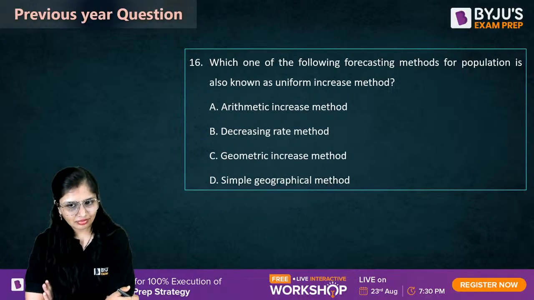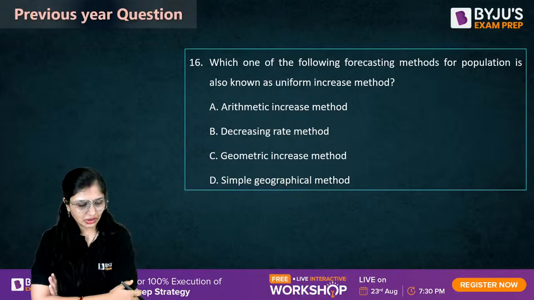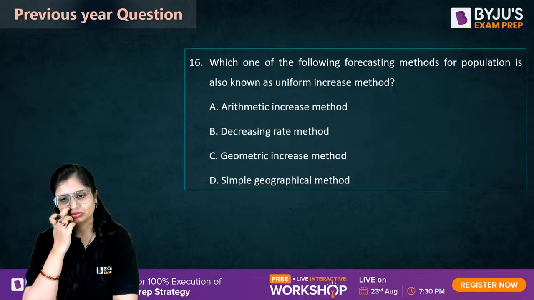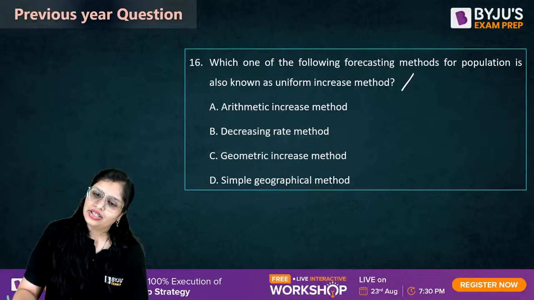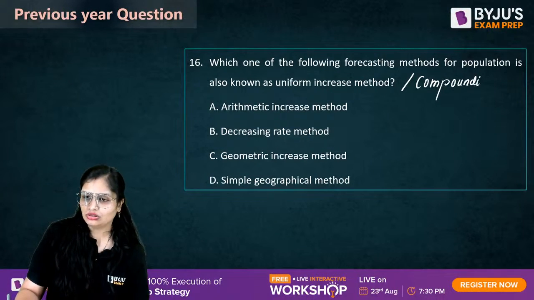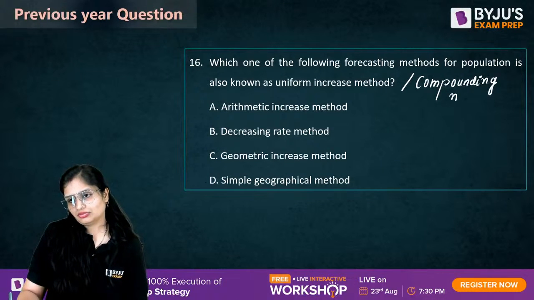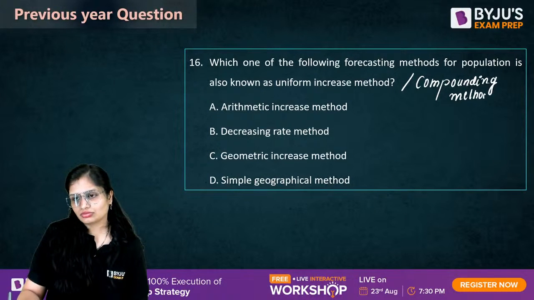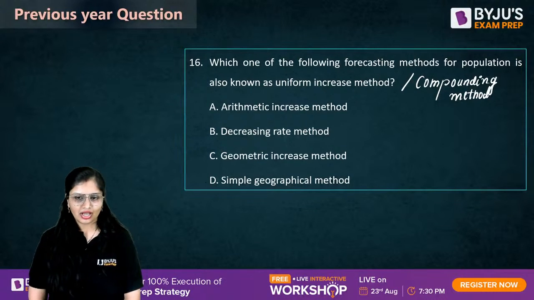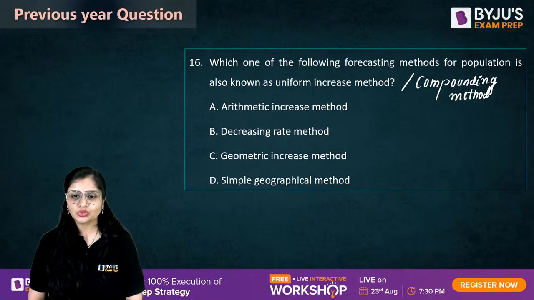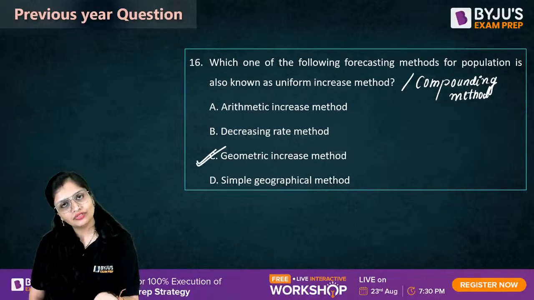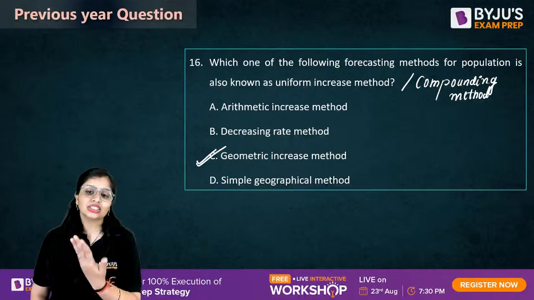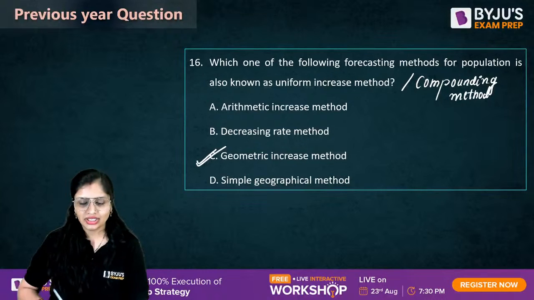Wrong. Wrong. A is not the correct one. In place of uniform increase method, they could have written compounding method also. Very good hydrology, Divyanshu. It is G. Geometric increase method is also known as uniform increase method. It is also known as compounding method. Okay?